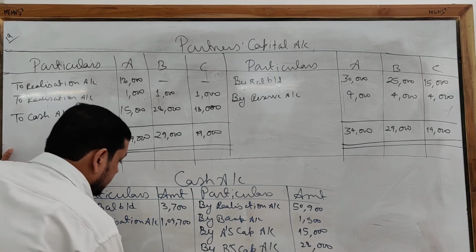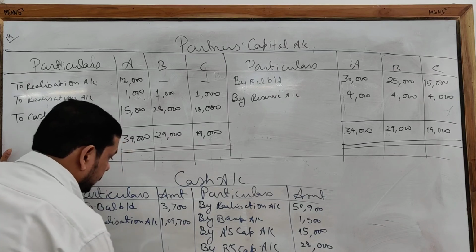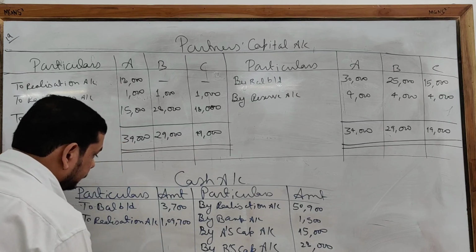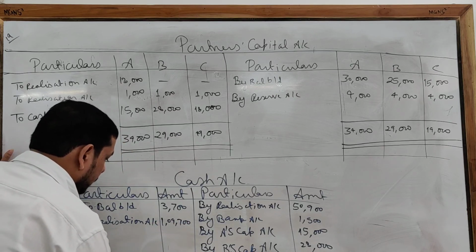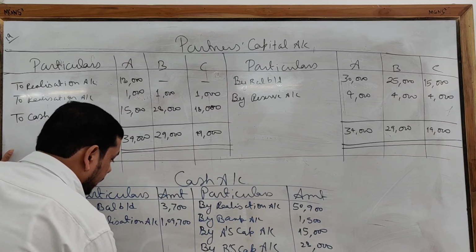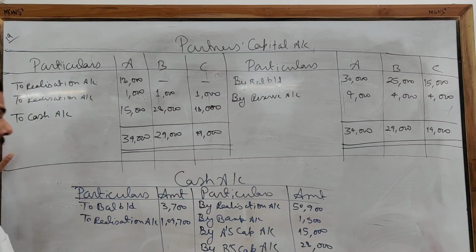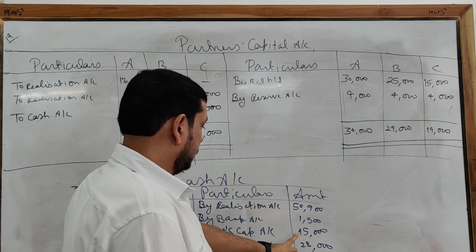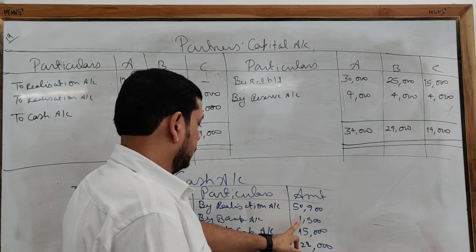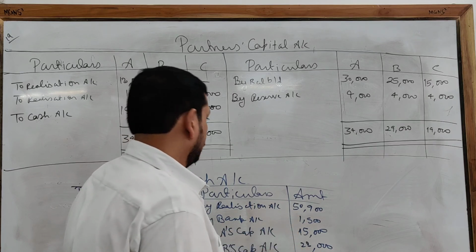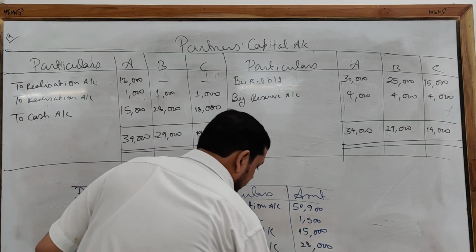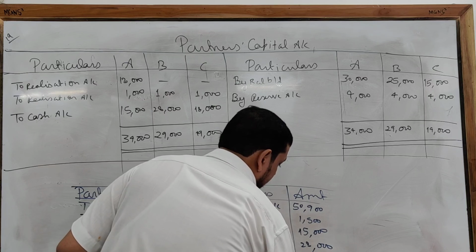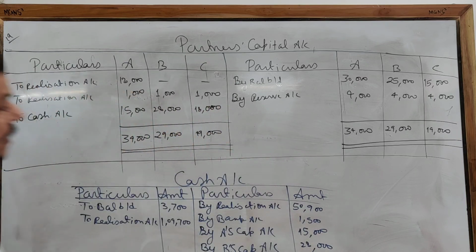So the total coming is 1,13,400. See, this is also coming over here. Clear? In this way the comprehensive numerical is solved.